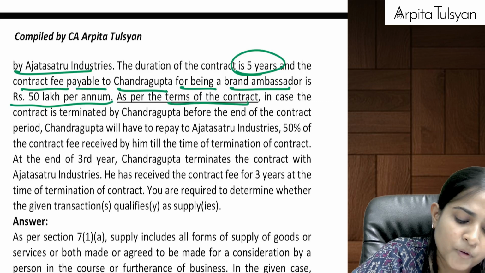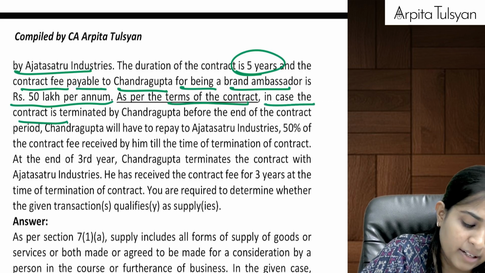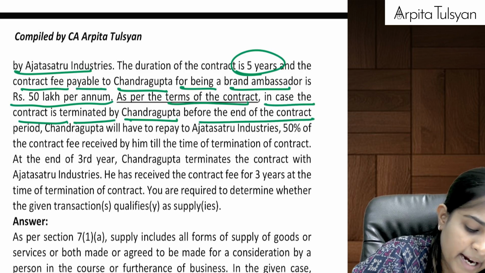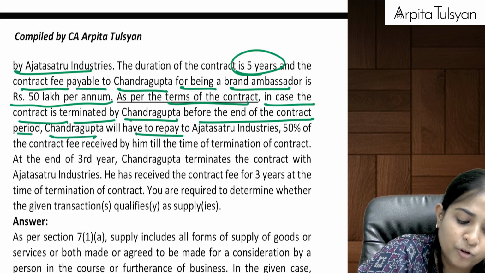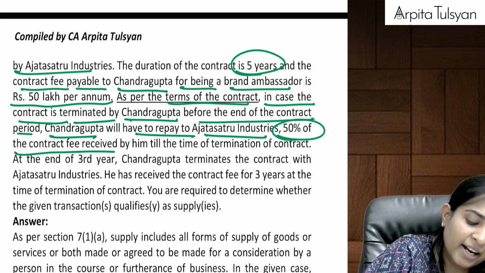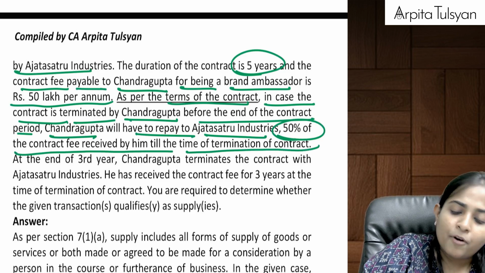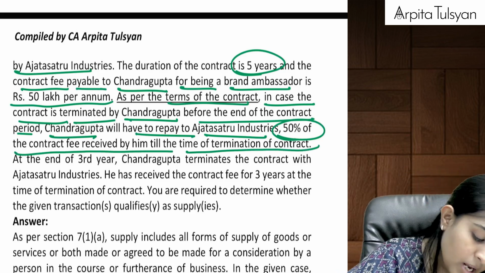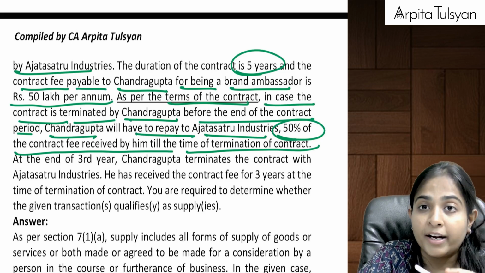As per the terms of contract, in case the contract is terminated by Chandragupta before the end of the contract, Chandragupta will have to repay to these industries 50% of the contract fee received by him till the time of termination. Okay. Kind of breach of contract provisions.